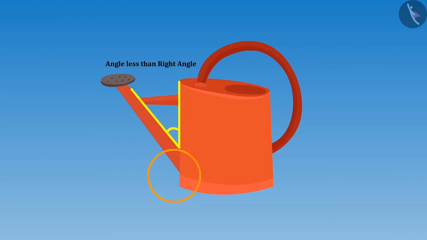"But if we look below this pipe, we can see an angle here. And I think this is greater than a right angle." "Yes, you identified it correctly, Riva. There is an angle less than a right angle and an angle greater than a right angle in this can."